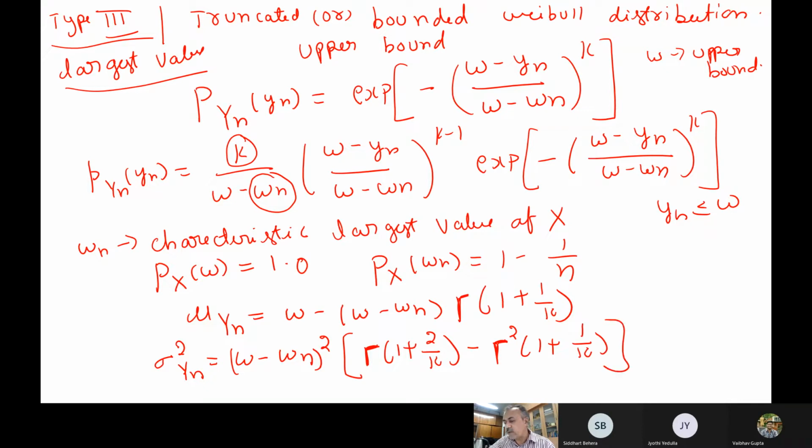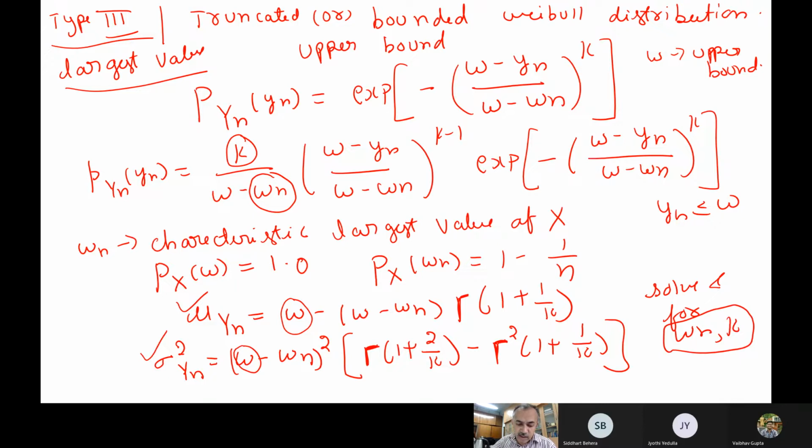So these are the fundamental equations. You know the mean value of the data and the standard deviation of the data. You also know the upper bound of the data, so this is also known to you. You substitute here and then solve for omega n and k. This is how we find the parameters of our variable distribution.